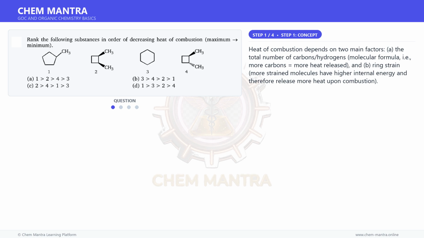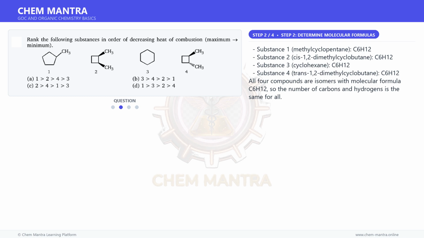Heat of combustion depends on two main factors: A, the total number of carbons and hydrogens, i.e., the molecular formula, where more carbons and hydrogens means more heat released, and B, ring strain. More strained molecules have higher internal energy and therefore release more heat upon combustion.